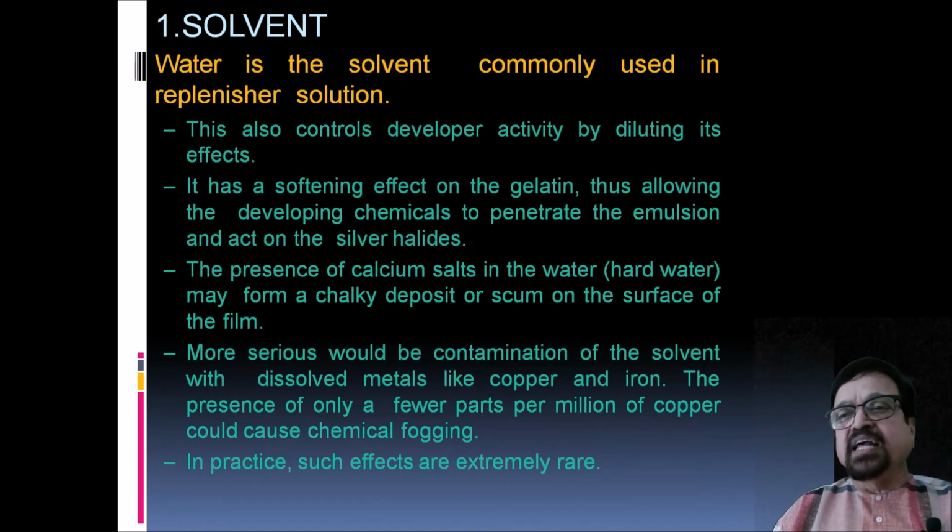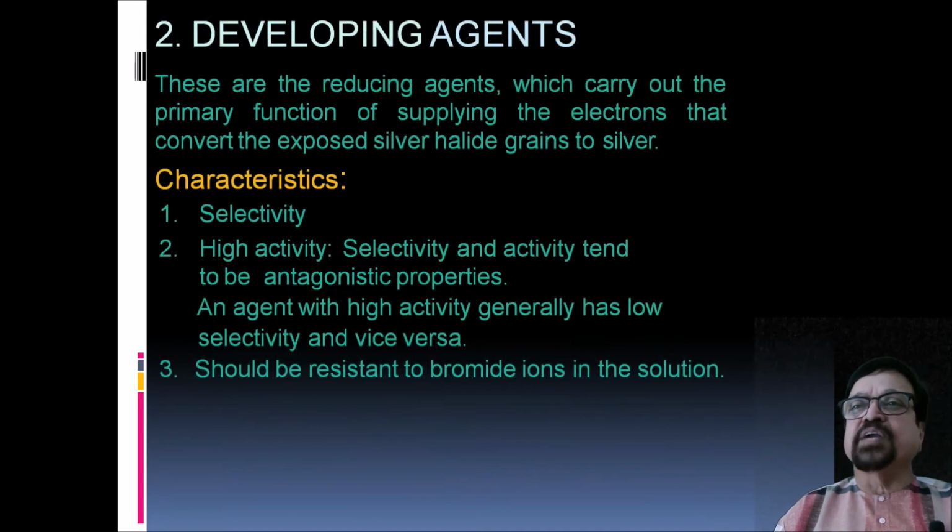More serious would be contamination of the solvent with dissolved metals like copper and iron. The presence of only a few parts per million of copper could cause chemical fogging, so they cause artifacts. In practice, such effects are extremely rare since we use direct tap water, which does not have such things. It is low in salts, since it is tap water or river water, and it does not have copper, so fogging is not caused. Now, developing agents.